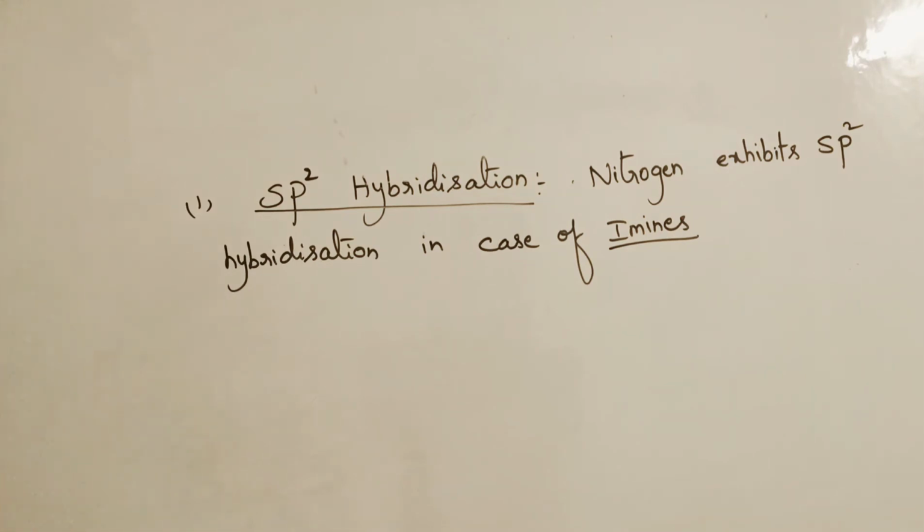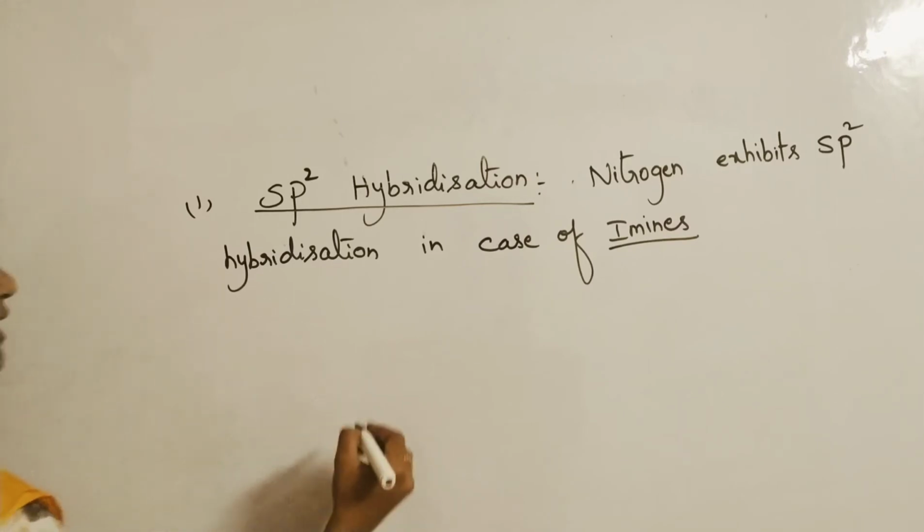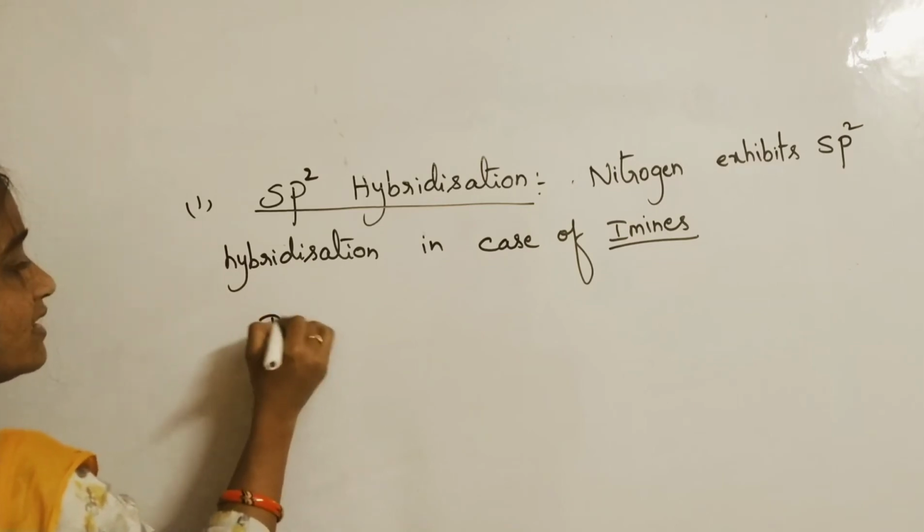Previously I told amines. Amines are the compounds with functional group NH2. Now imines are also a kind of compounds with functional group in which carbon and nitrogen are connected with a double bond. Better I write that.